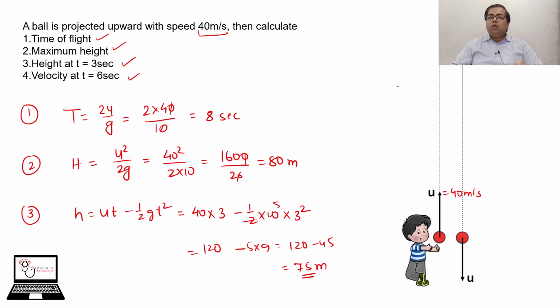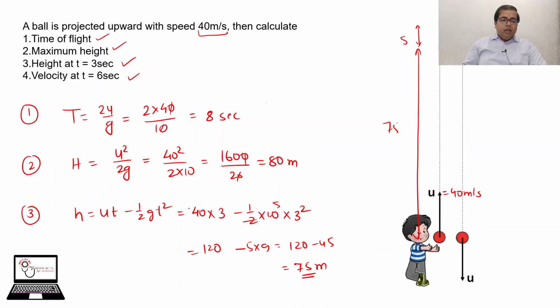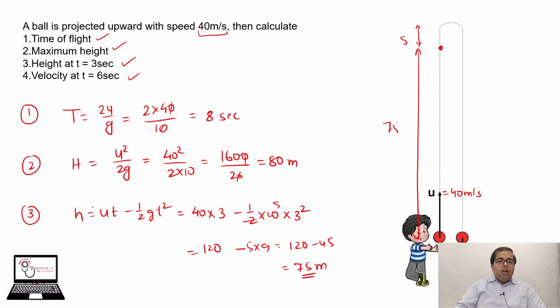Means at t equal to 3 seconds, its height will be almost here, that would be 75 meter, and if you add 5 more, you will get the maximum height. Now the fourth one is the velocity at t equal to 6 seconds. You can use v is equal to u minus gt. You have u as 40, minus g which is 10, and t is 6. So this is minus 20 meter per second.